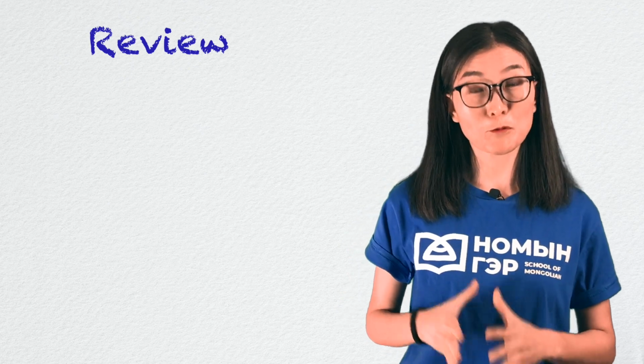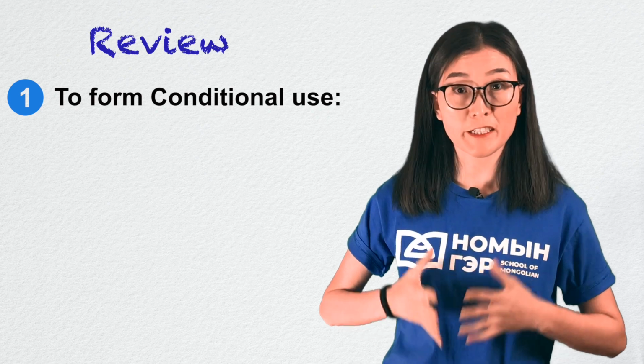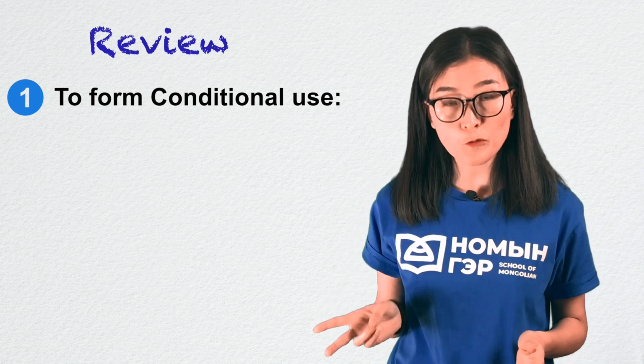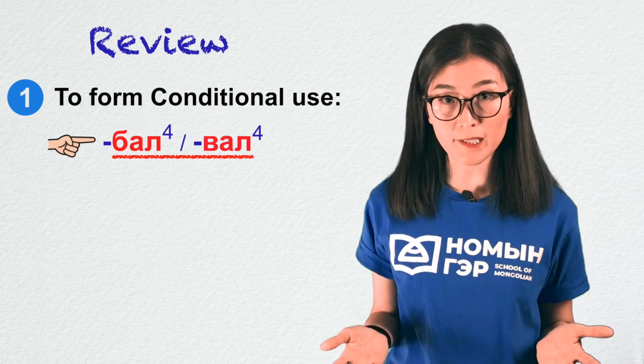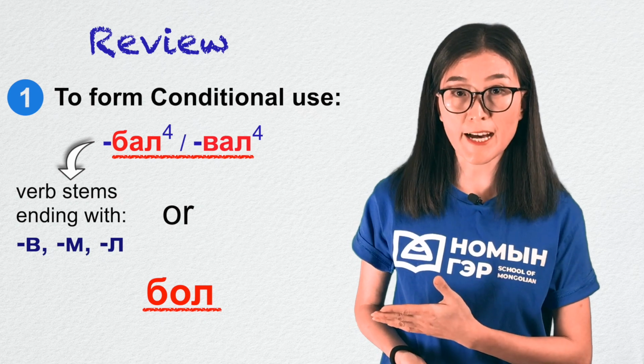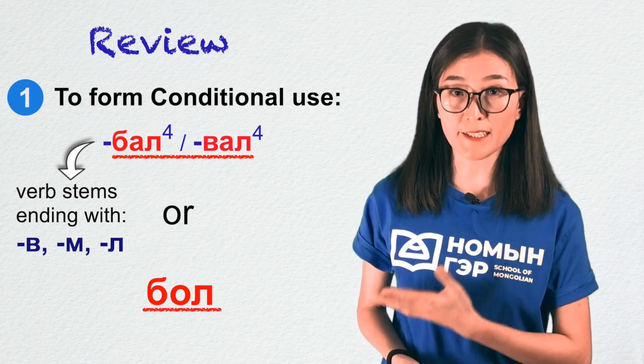Now let's review what we learned. Number 1. In order to make a conditional sentence, you need either the suffix that has two forms, wal, bal, or you add bol. Bal is added to the verb stem that ends with ve, im, il.